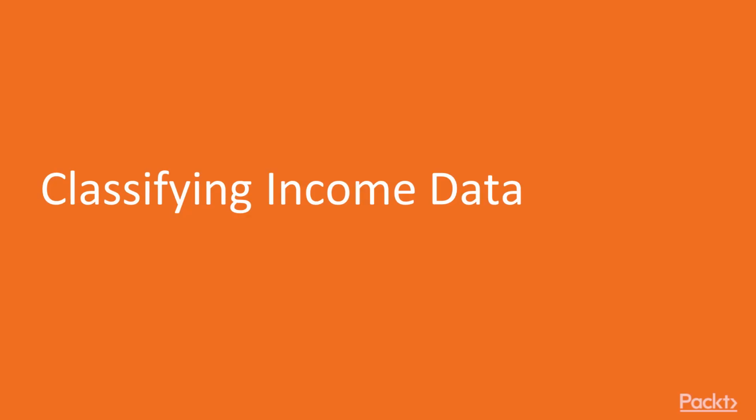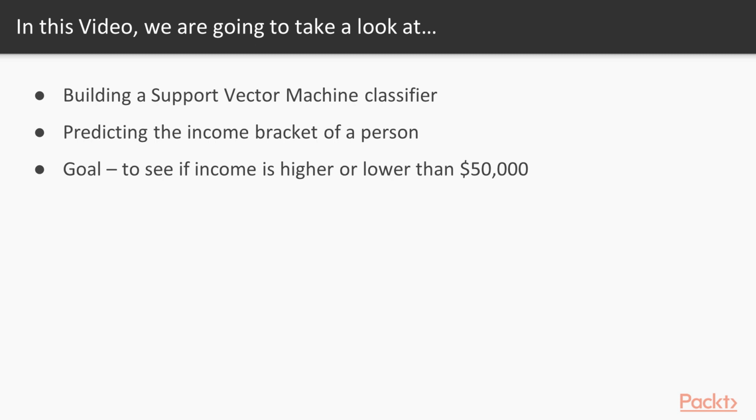Hello guys, welcome to the new video, Classifying Income Data. In the previous video, we were introduced to support vector machines. In this video, we will build a support vector machine classifier to predict the income bracket of a given person based on 14 attributes. Our goal is to see whether the income is higher or lower than $50,000 per year.